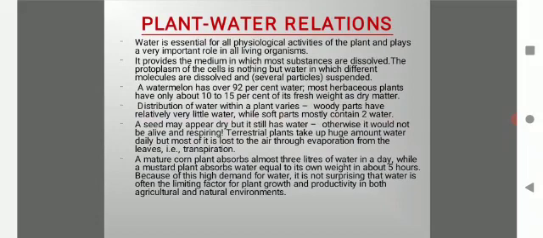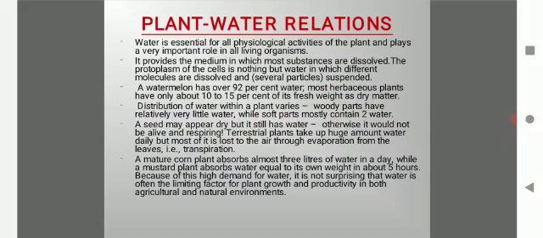Coming to plant water relations. Water is essential for all physiological activities of the plant and plays a very important role in all living organisms. It provides a medium in which most substances are dissolved. The protoplasm of cells is nothing but water in which different molecules are dissolved and suspended.